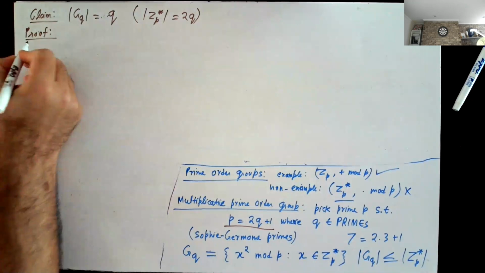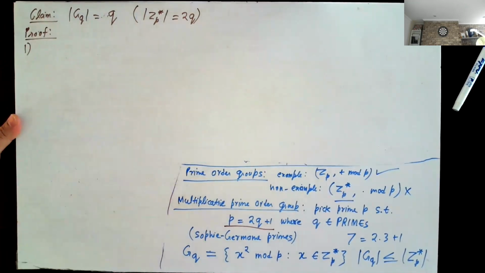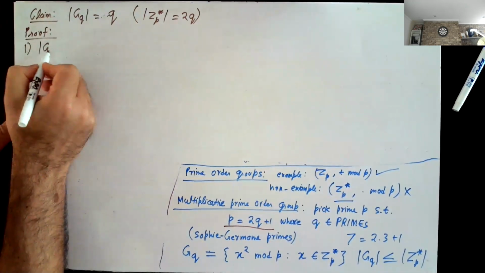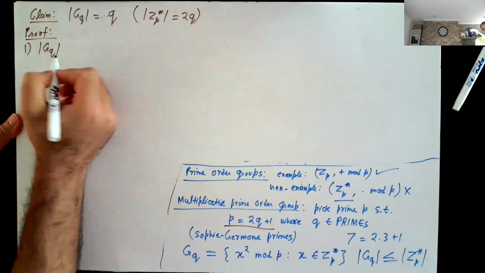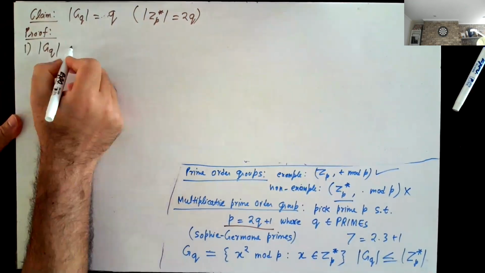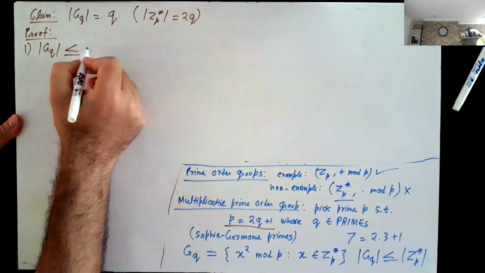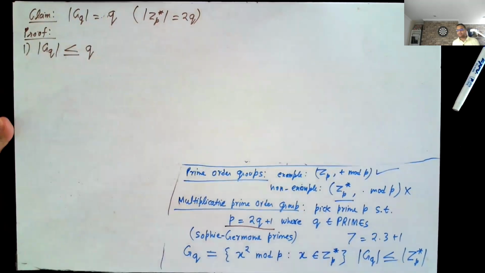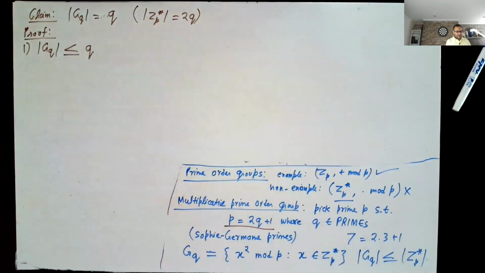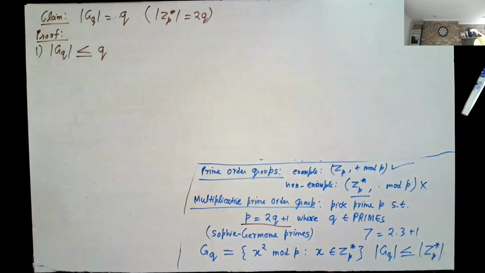So observation 1 is that the order of GQ is actually at most Q. Why is that?